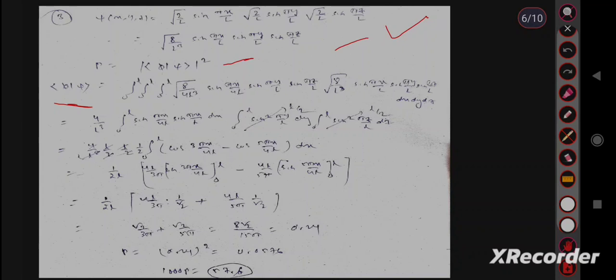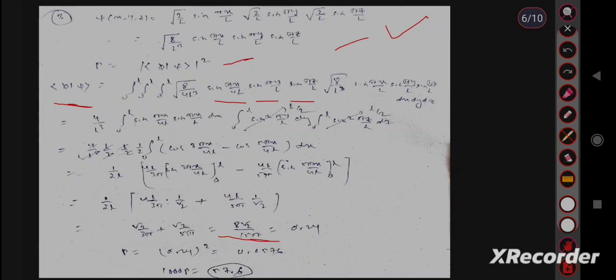Let us assume the changing side is the x side. So sin pi x upon 4L here, and this will remain the same as L. Then perform the integration. 0 to L sin square pi y upon L, 0 to L sin square pi z upon L. Those two values are L by 2. Then perform the integration. We get the value as 8 root 2 upon 15 pi.